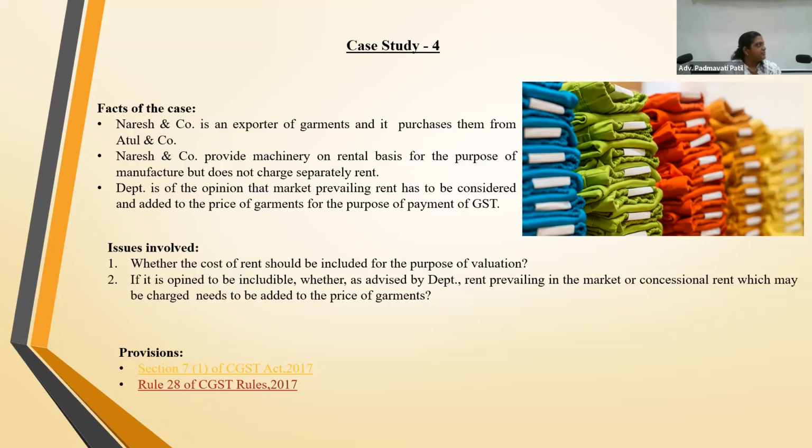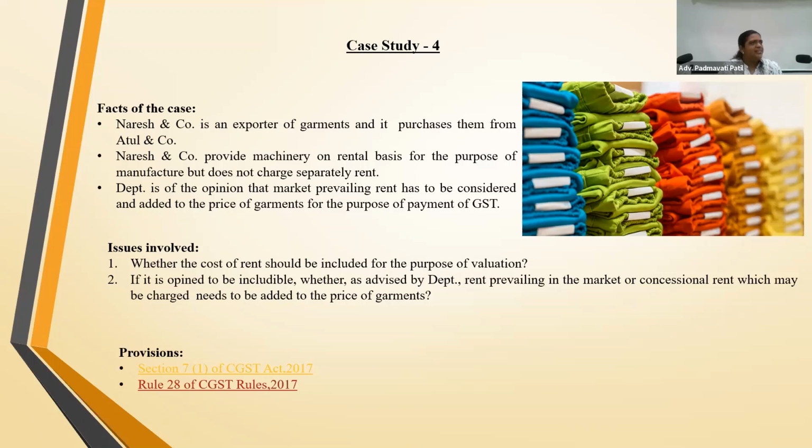The fundamental of the government is that tomorrow you buy a piece of cloth, you give it to your tailor. He says my machine is broken, take the machine from your house. So if the shirt stitching is 500 rupees, will you give him 500 back? Arre bhai, I'm using the machine. I'll pay you this. But his stitching charges originally were supposed to be 500. So revenue is trying to put that since he's charging me 400, there should be 100 additional amount that should be added towards the machinery rental. The cost that he was supposed to incur. He was liable for the machine, to pay for the machine, but you have incurred that cost.